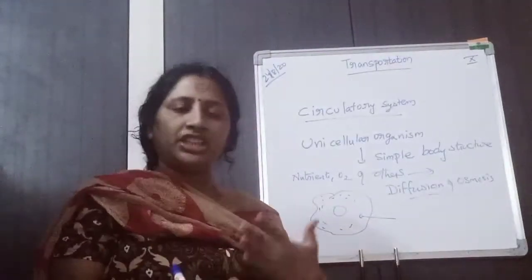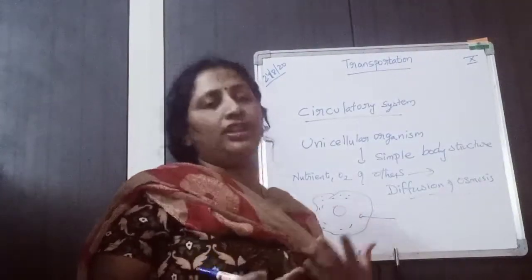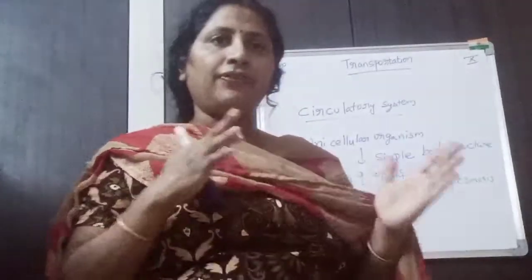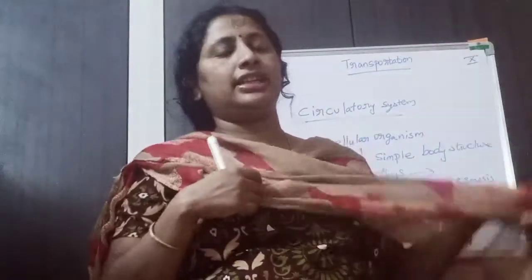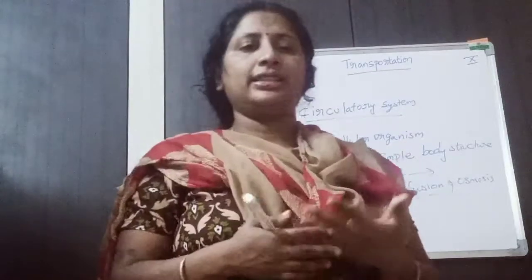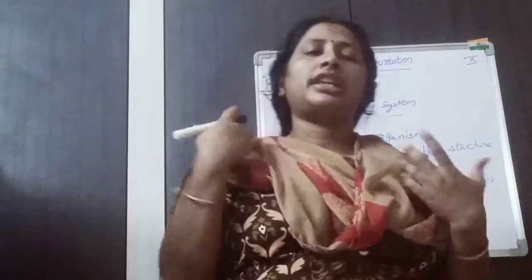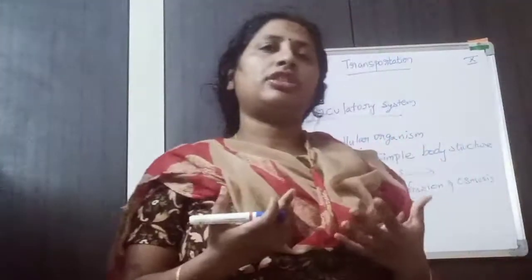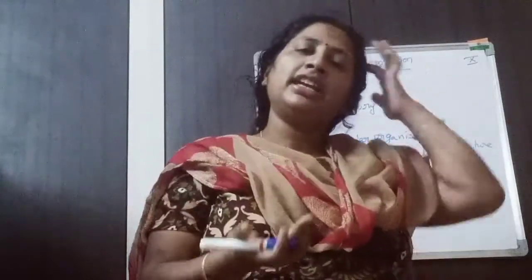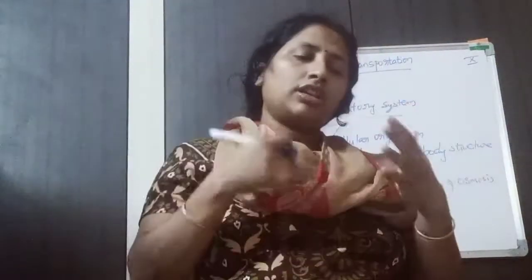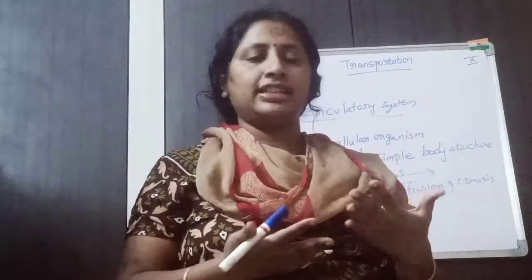So transportation is occurring by the process of diffusion in the lower organisms. But if the diffusion process occurs in multicellular or higher organisms, what happens?